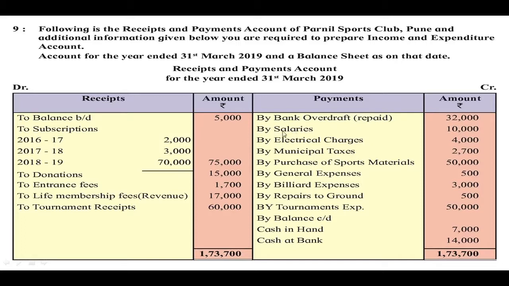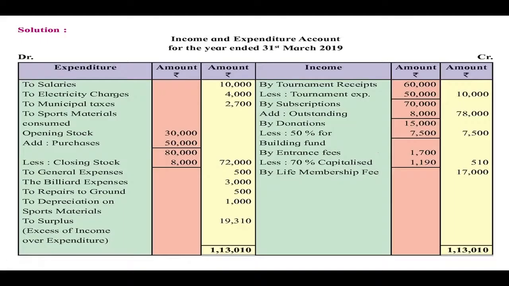So the next item is the salaries rupees 10,000. There is no adjustment on salaries, so directly we can record this on the debit side, that is the expenditure side. Then there are other expenses also like electrical charges, then municipal taxes. On this also there are no adjustments, so we are going to record the same amount in the income and expenditure account but on the debit side. So here it is recorded to salaries, to electrical charges and to municipal taxes.